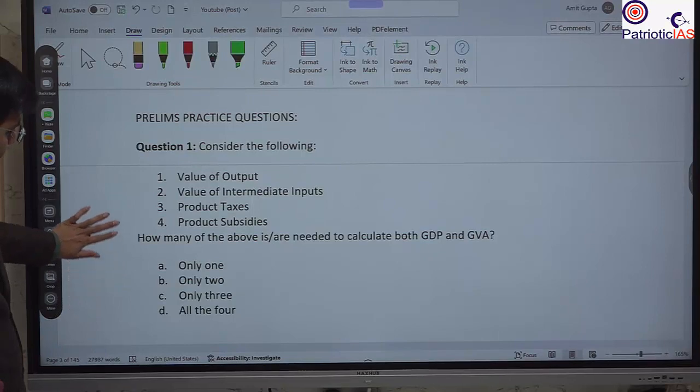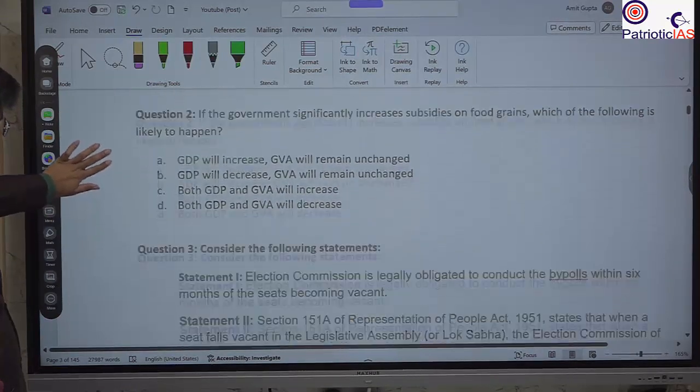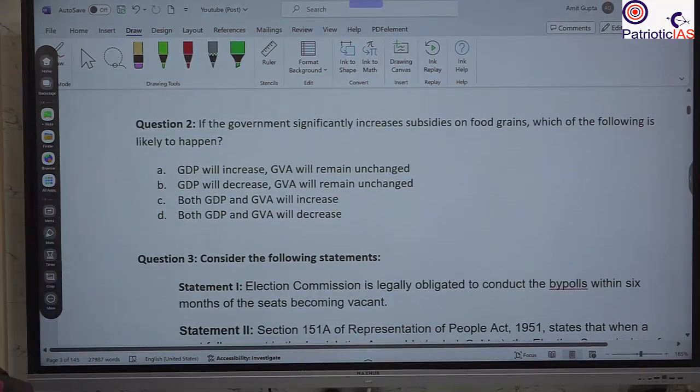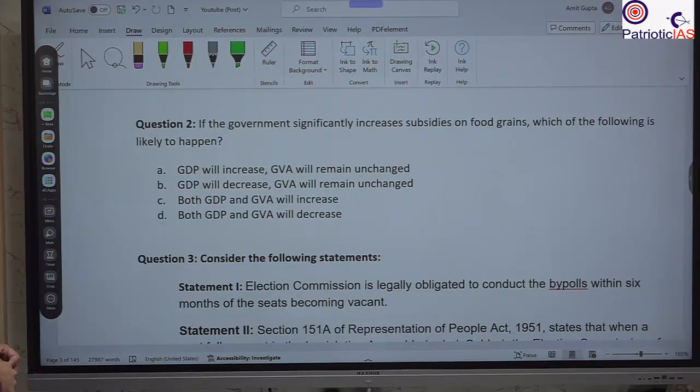Please answer. Next question. If the government significantly increases the subsidies on food grains, which of the following is likely to happen? GDP will increase, GVA will remain unchanged. GDP will decrease, GVA will remain unchanged. Both GDP and GVA will increase. Both GDP and GVA will decrease. Please answer.